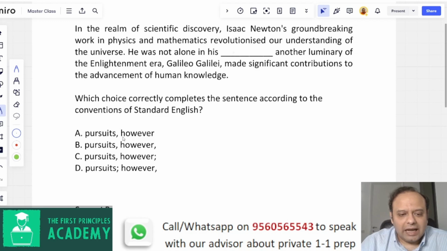Now notice we have the adverb, however. Usually, however, is set off with punctuation. But we are not sure which punctuation is the right one to use in this example.